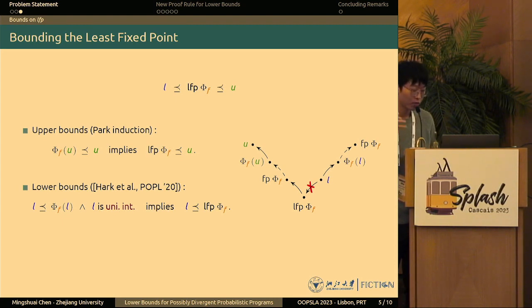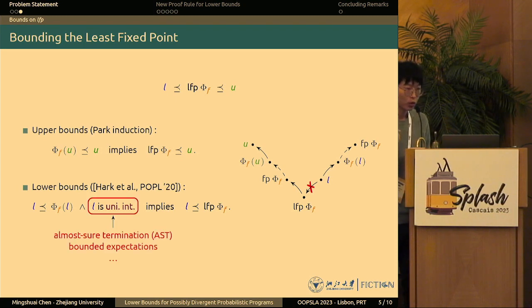But just to give you a bit of flavor, this often requires some extra requirements on the programs. For example, this is only applicable to programs which terminate almost surely, and with some boundedness condition on the expectations. And what we want to do is to avoid such extra restrictions on our problem.